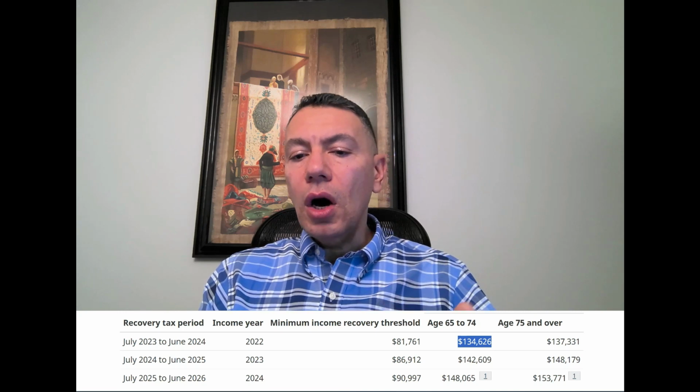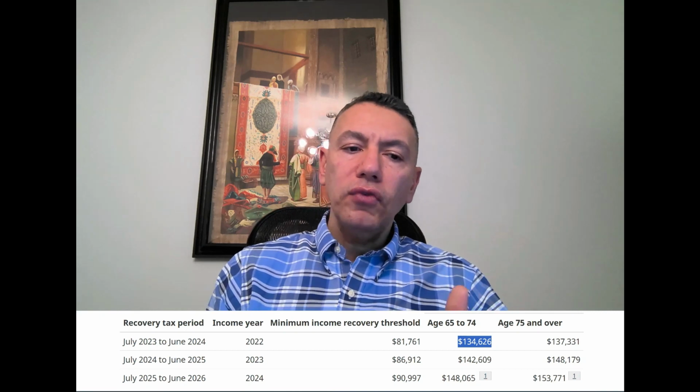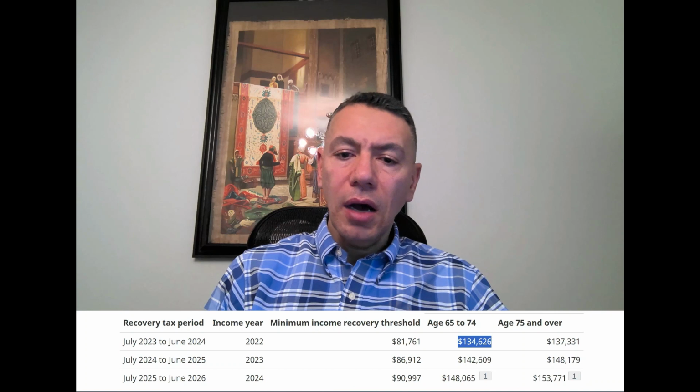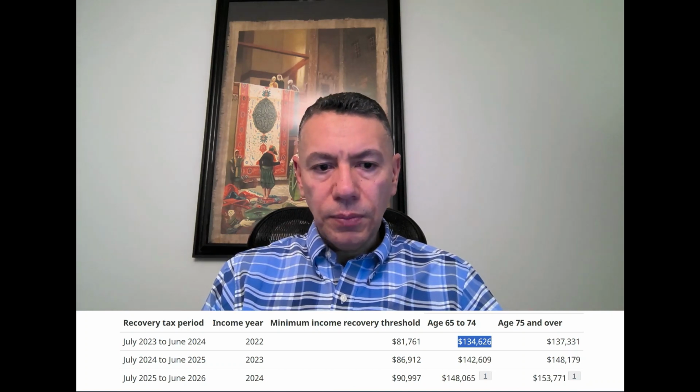And of course, if you are age 75 or higher, the higher threshold is higher because, as we said, for age 75, there is an automatic increase of 10% for the monthly old age security payment.